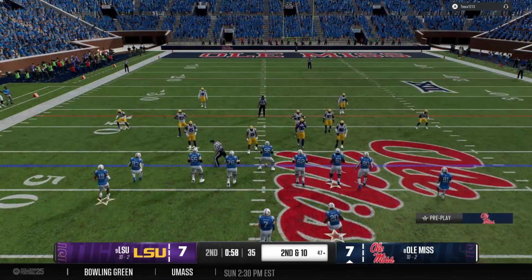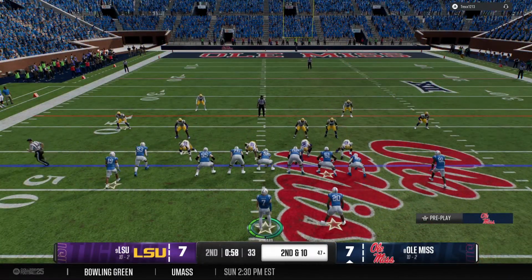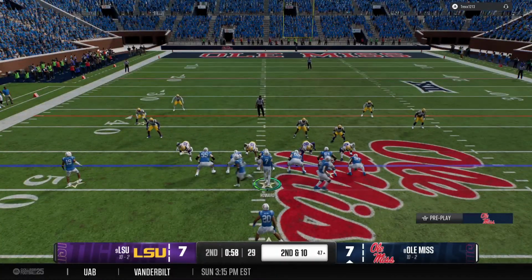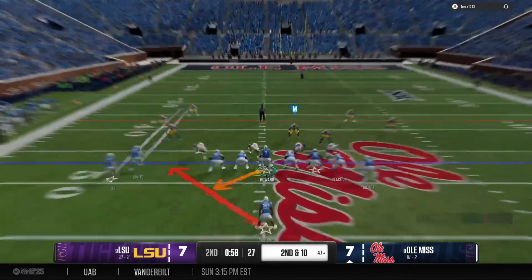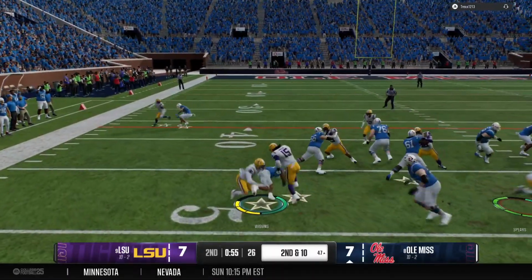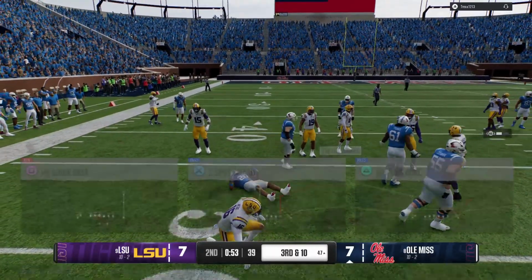Okay, ready? Belly stutter. Unlock. Igloo. Here's the handoff. Defense able to stop the ball carrier there.